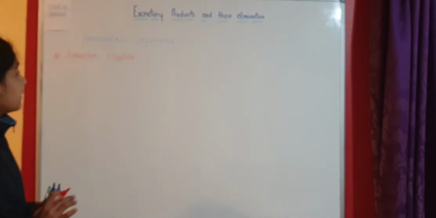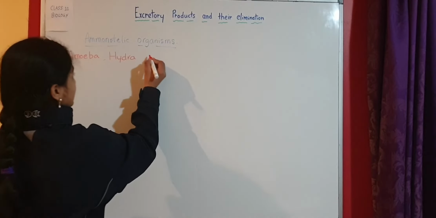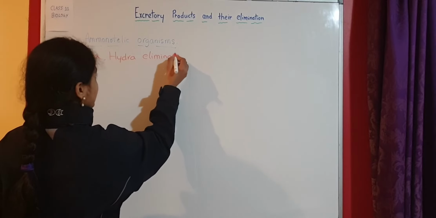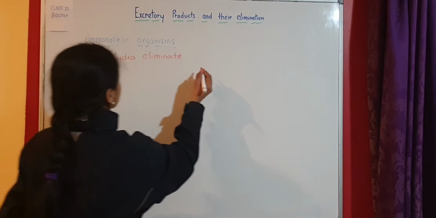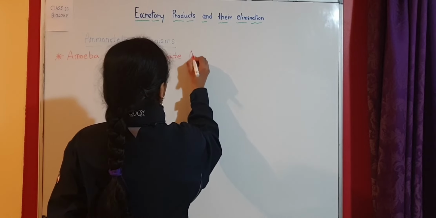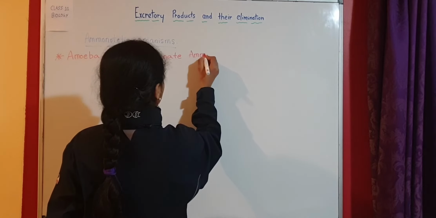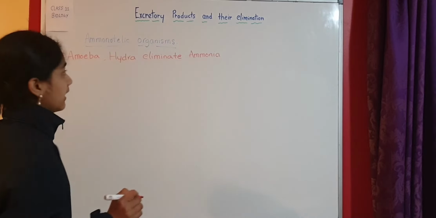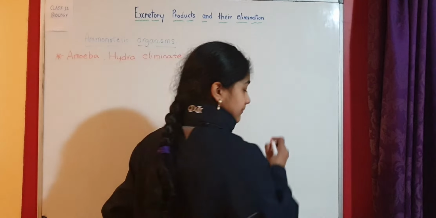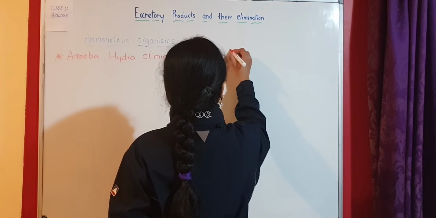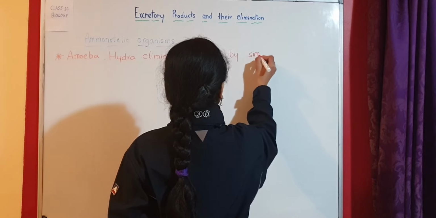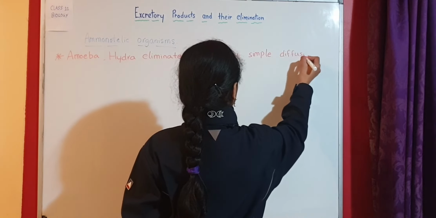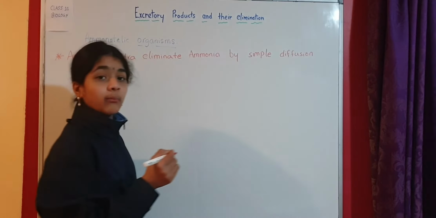So amoeba and hydra excrete or eliminate ammonia, which is why they're known as ammonotelic organisms. Amoeba and hydra eliminate ammonia by a process called simple diffusion through their body surface.